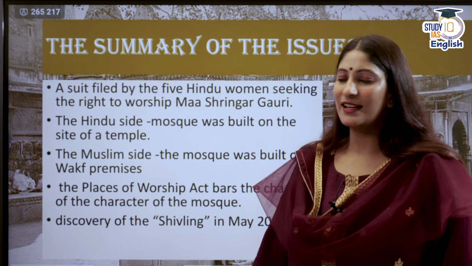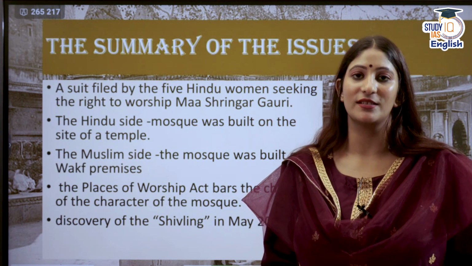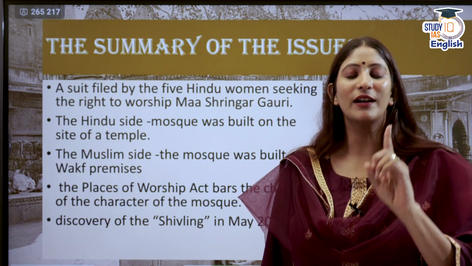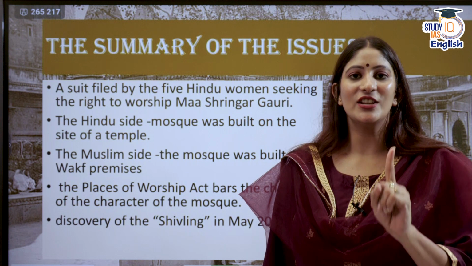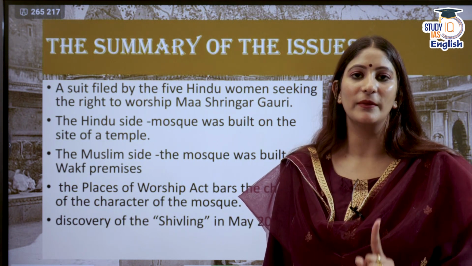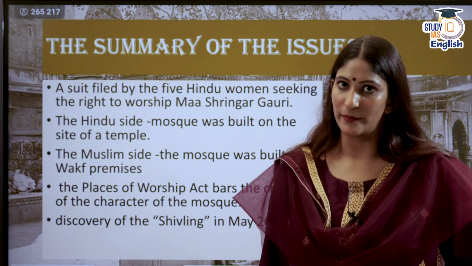See, the thing is that there is a club of petitions. Not one petition is there. Many petitions are there. And every petition has one commonality: challenging the character of that place. Was it a mosque from the very beginning, or was it built on the ruins of a Hindu temple?